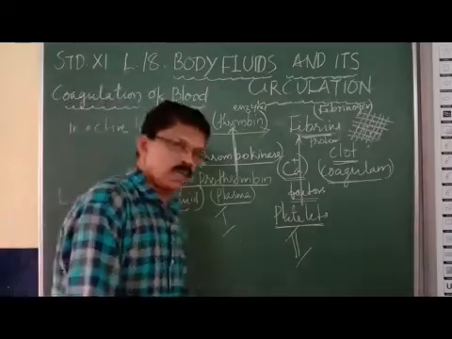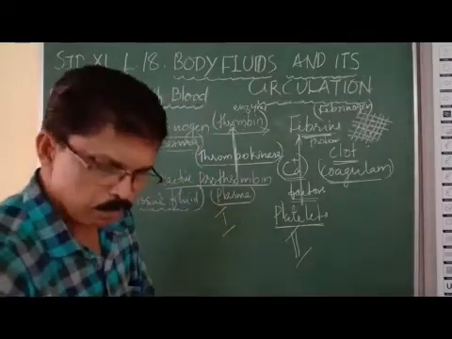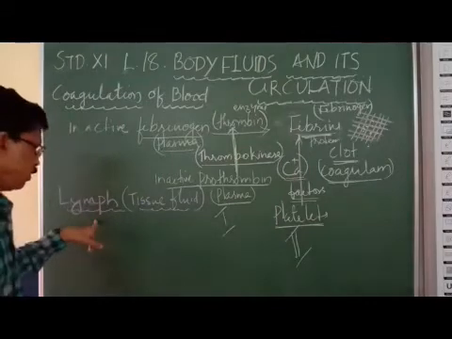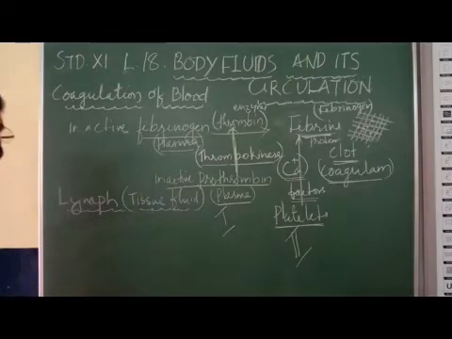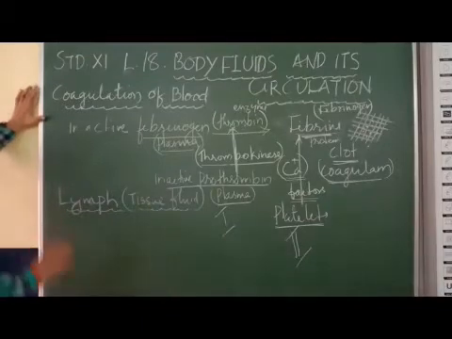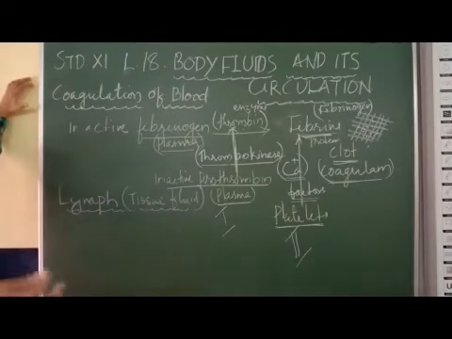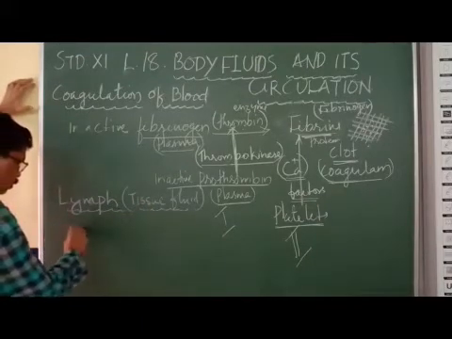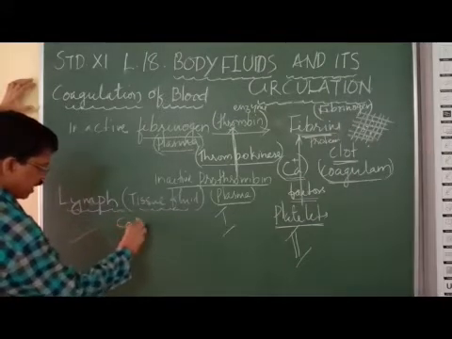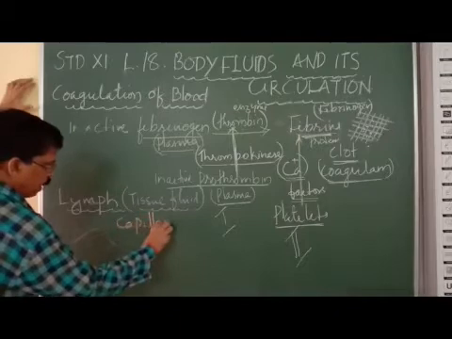Right. Now we are coming to the second subtopic, lymph. Everybody knows lymph is a fluid present in the body. How is lymph formed? You know there are minute vessels called capillaries.